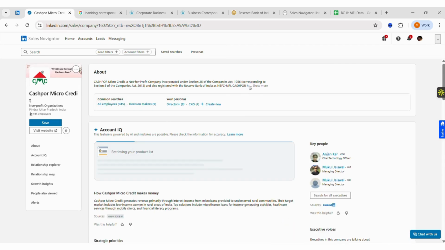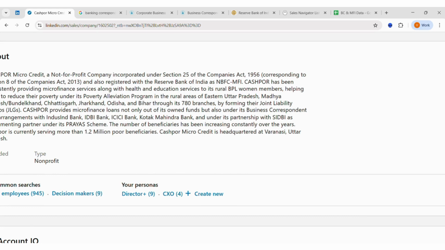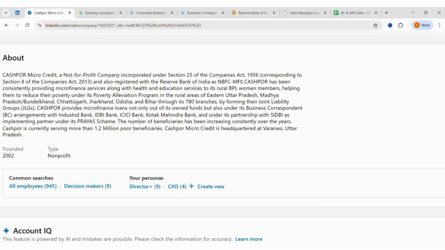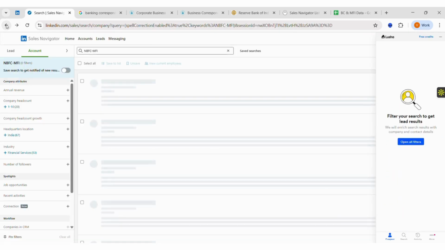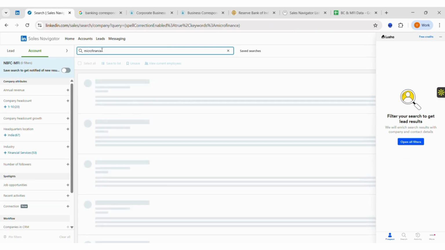So I'll quickly show you an example. For example, in this company over here, they have mentioned RBI registered NBFC MFI, as you can see. Similarly, we can try other keywords like microfinance institutions or microfinance to then narrow down or find more companies in this particular category.